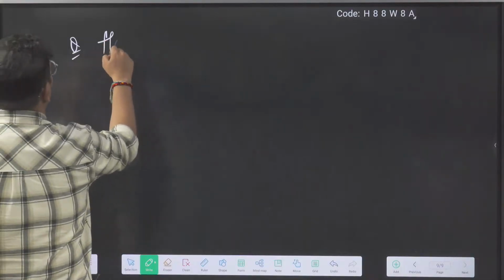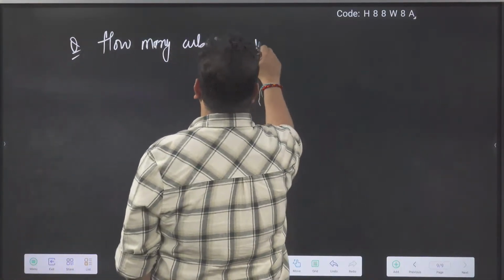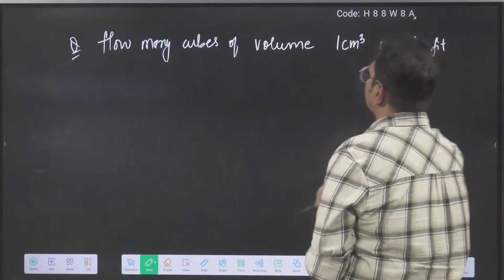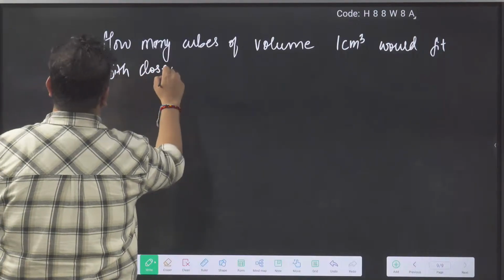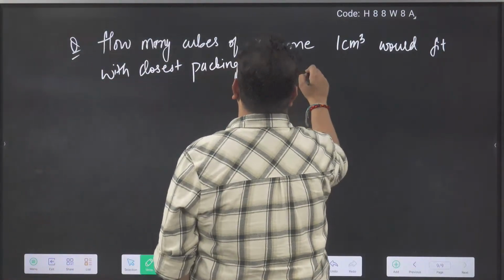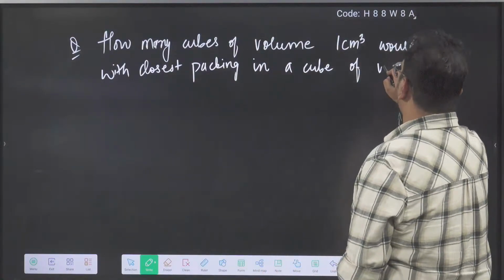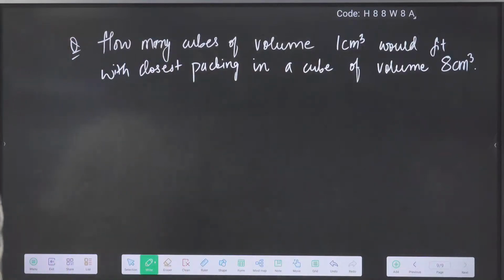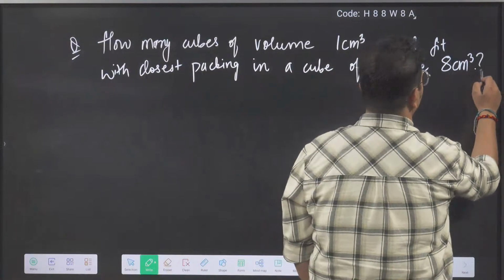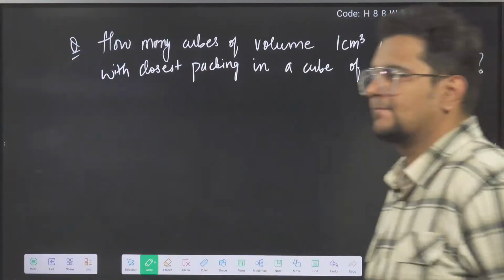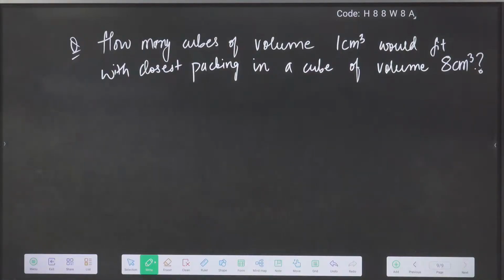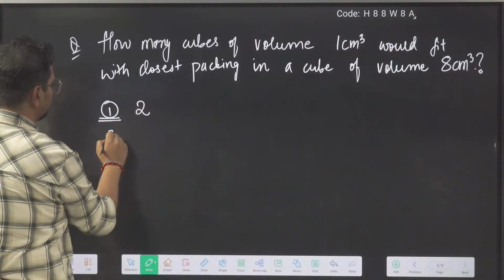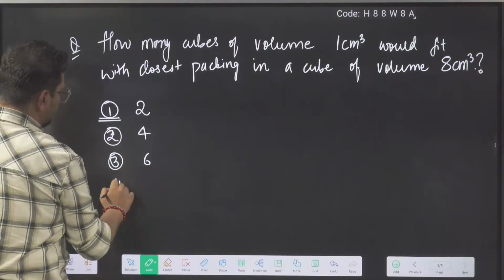Chaliye bhai. How many cubes of volume 1 centimeter cube would fit with closest packing in a cube of volume 8 centimeter cube? Options are 2, 4, 6, 8.